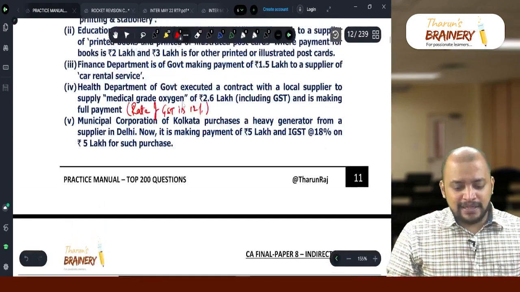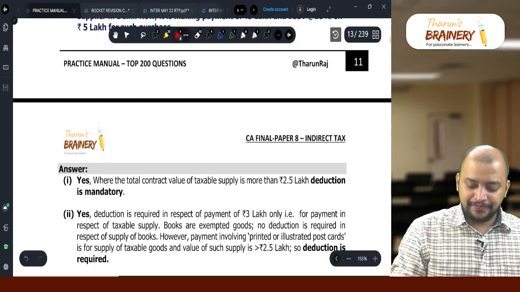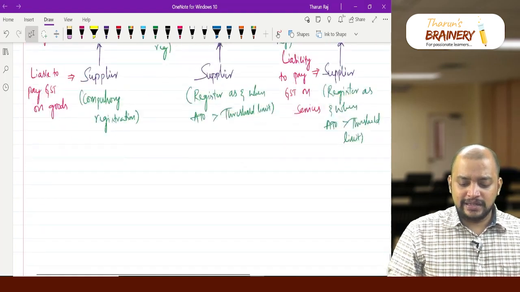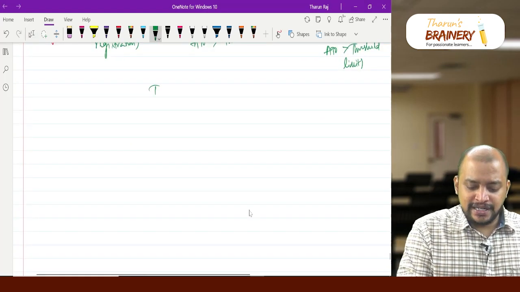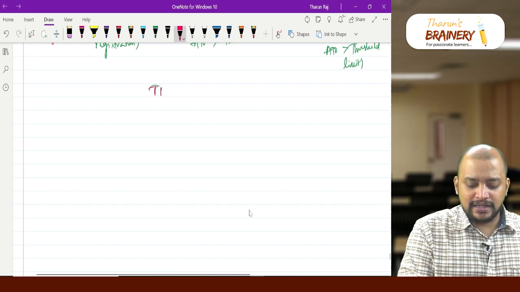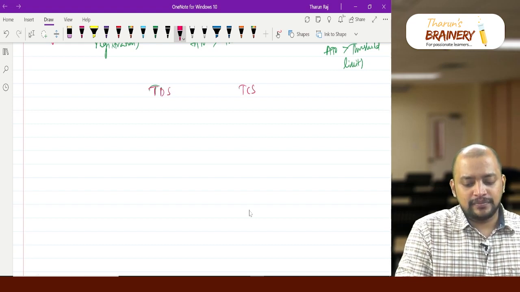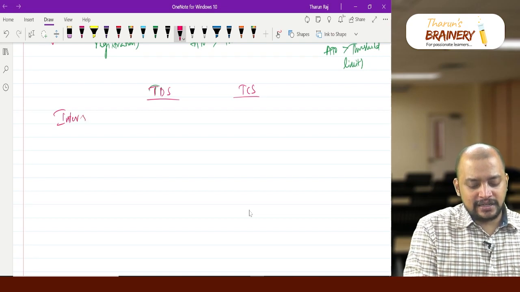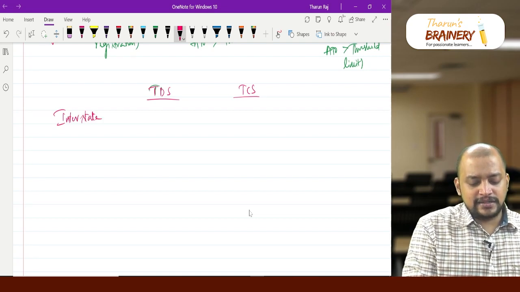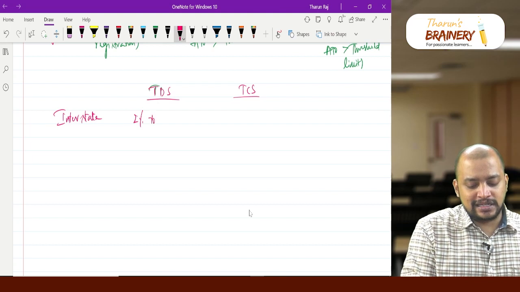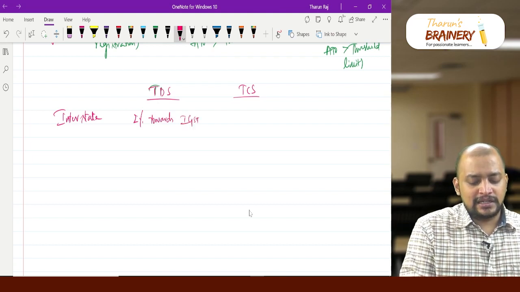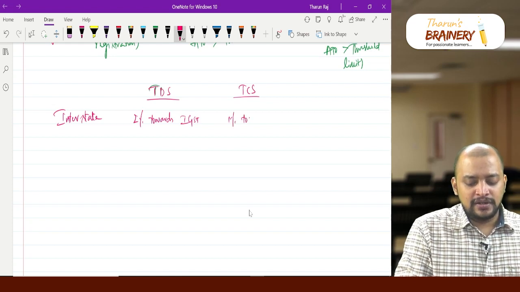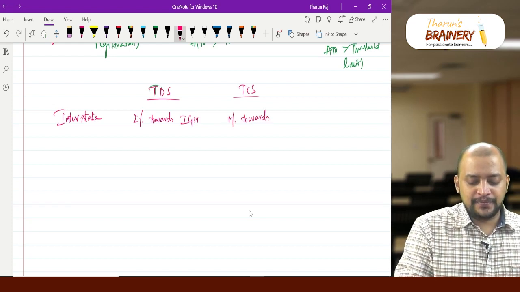TDS and TCS rates, simple. If it is interstate supply, the TDS rate is 2% towards IGST, and TCS is 1% towards IGST.